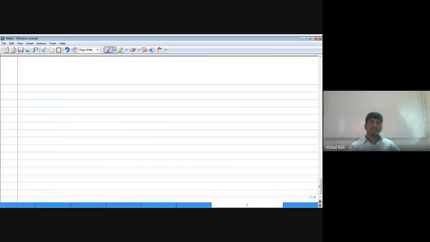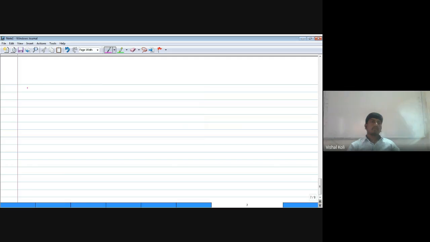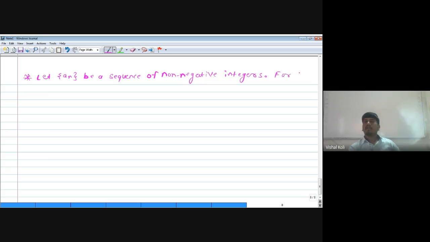There is no doubt. Then prove this. Let a_n be a sequence of non-negative integers, and for a subset A of N, define the measure of A as the summation over n belonging to A of a_n.